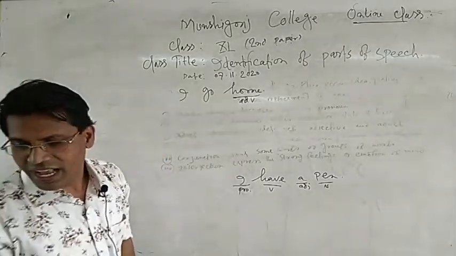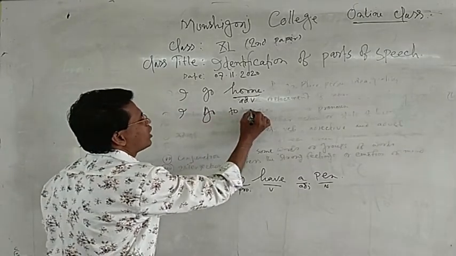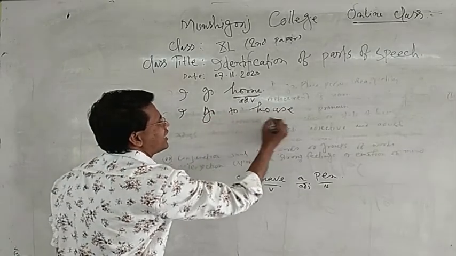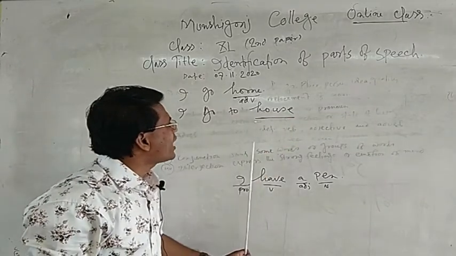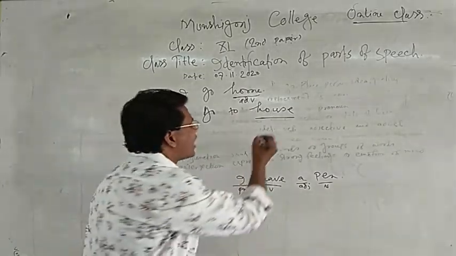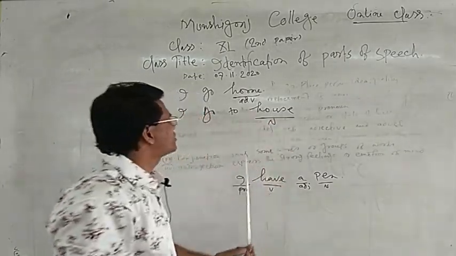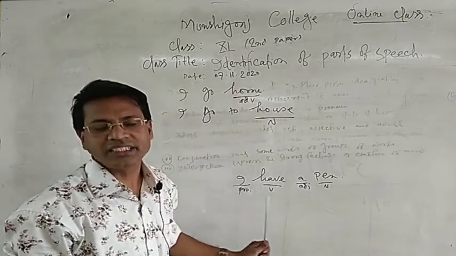Next sentence: I go to house. Here the underlined word is house. When you are asked what kind of part of speech it is, you have to say it is a noun. It's a key. It is a noun word.